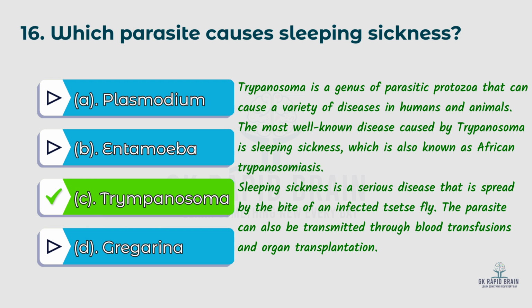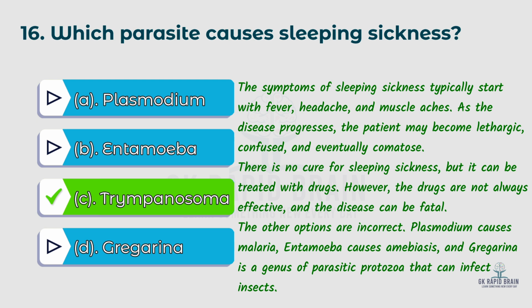Sleeping sickness is a serious disease that is spread by the bite of an infective tsetse fly. The parasite can also be transmitted through blood transfusion and organ transplantation. The symptoms of sleeping sickness typically start with fever, headache, and muscle ache. As the disease progresses, the patient may become lethargic, confused, and eventually comatose.